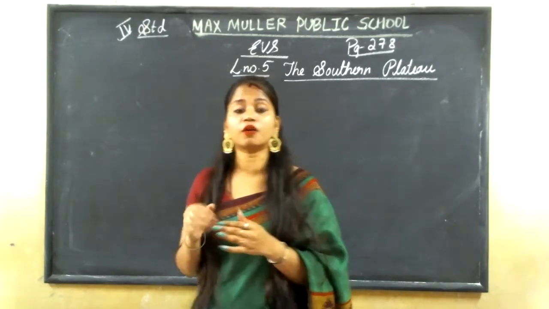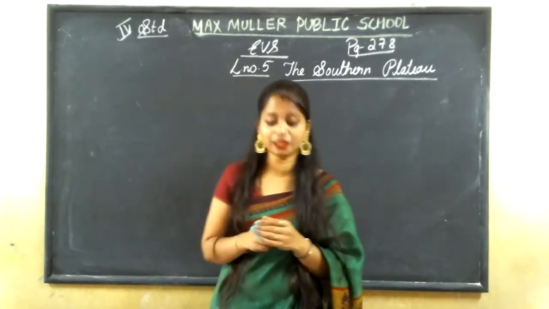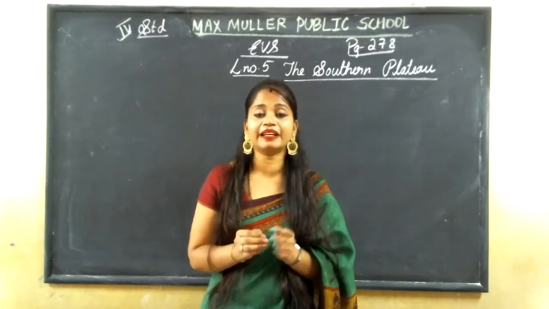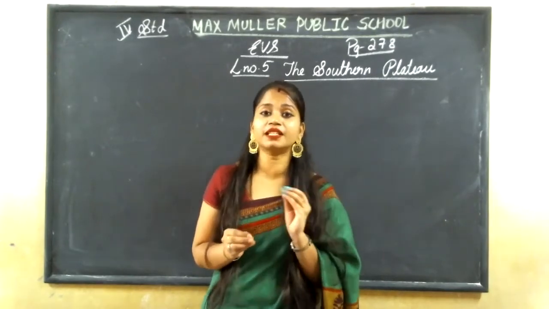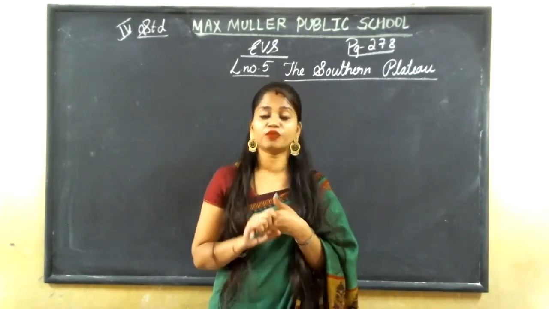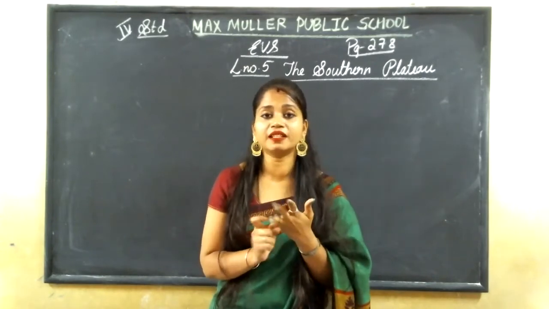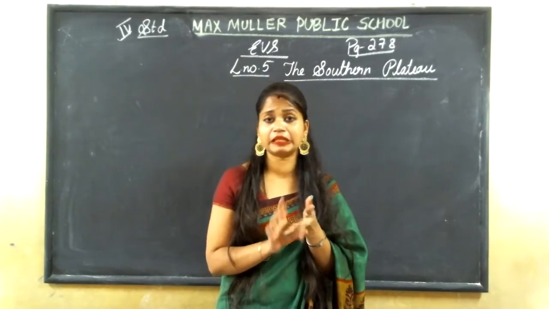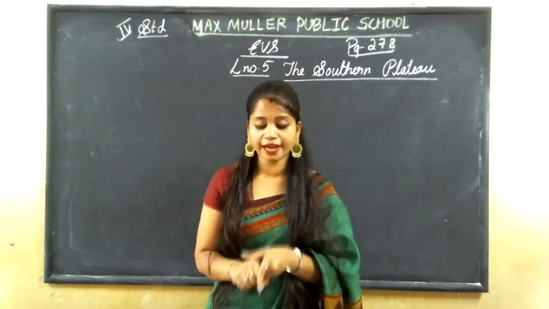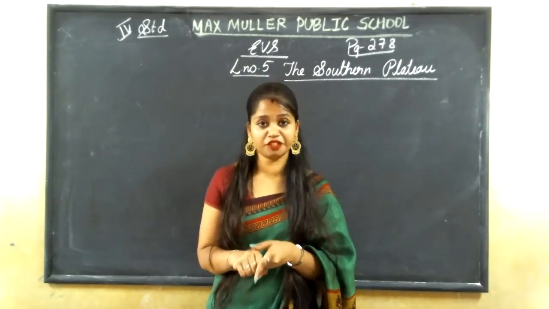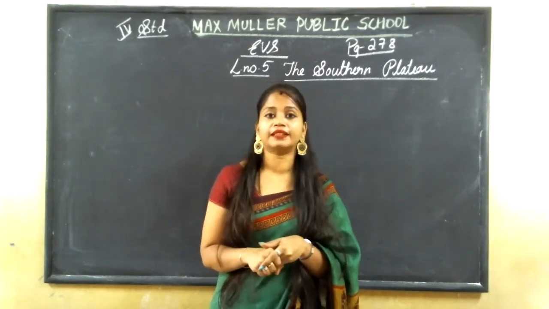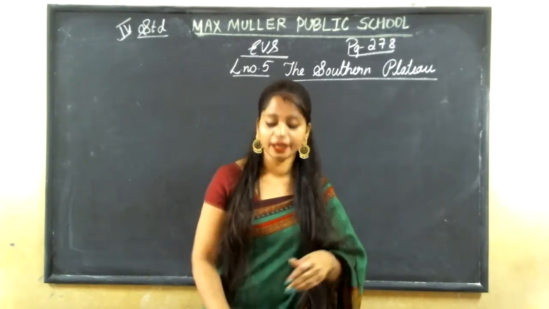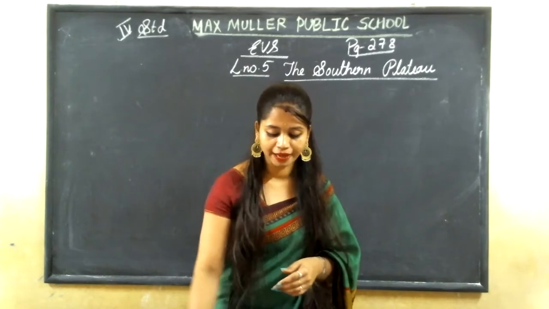Likewise, according to the place and the surroundings, our India is divided into 6 physical divisions. Of these, 3 we have learned already: the Northern Mountains, the Northern Plains and the Western Desert. And this is the 4th physical division, the Southern Plateau.